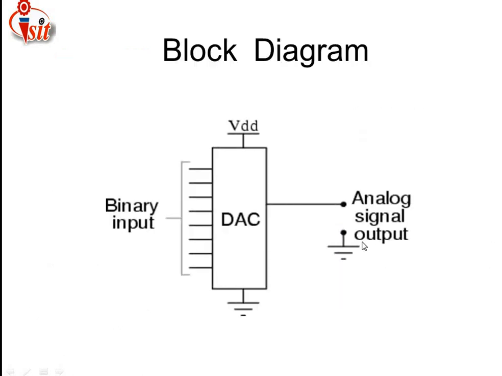Then this is the block diagram of the digital to analog converter. In the DAC, we apply a number of binary inputs, either zeros or ones, and how many bits are present in the string has no particular relation. We just apply the binary input to the DAC, which converts the digital signal into an analog signal, and here we finally get the analog output. VDD is supplied as a voltage input to drive that particular DAC IC. This is a basic model of DAC conversion.